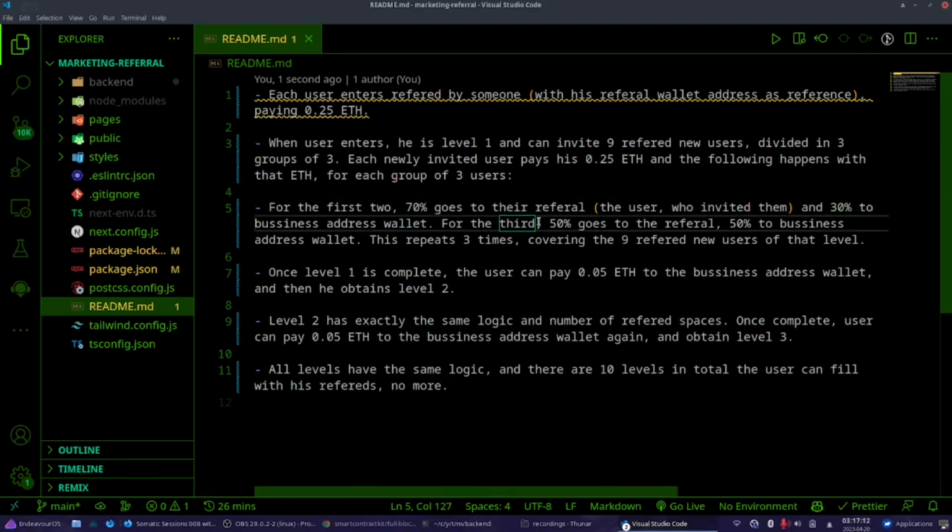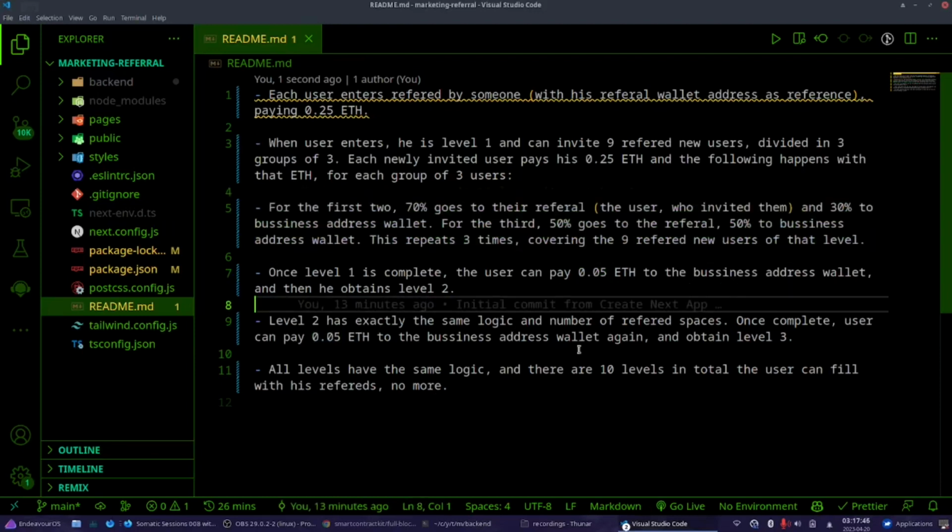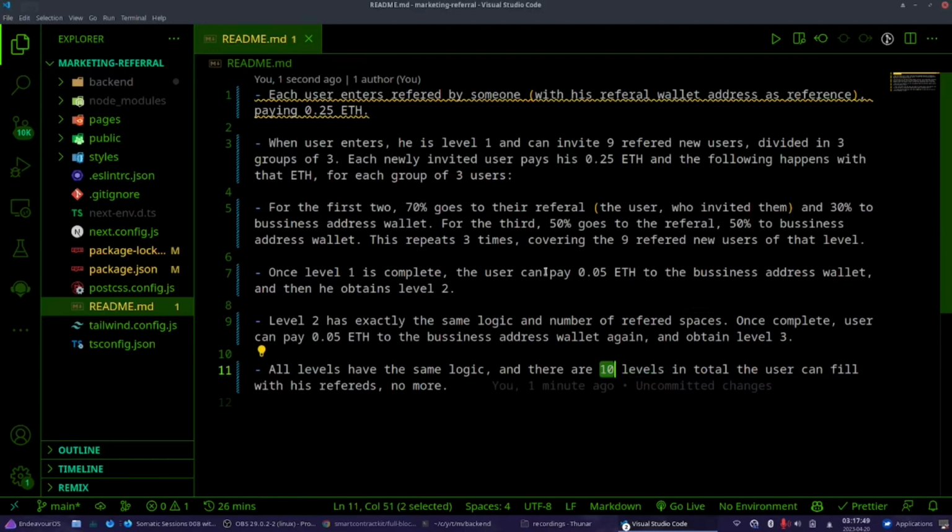For each third user, you divide the money you get for your referral 50-50. This happens 9 times for each level. So you start with level 1, and in order to level up, to go to level 2, you have to pay 0.05 Ether to the business address wallet. Then you are on level 2, and on level 2 you can do the same. You can refer 9 people. It goes the same logic, and you can reach 10 levels in total. So right now we are going to build this.